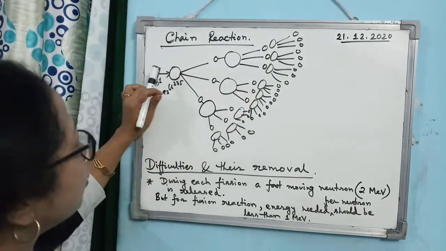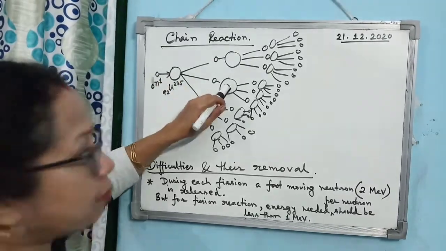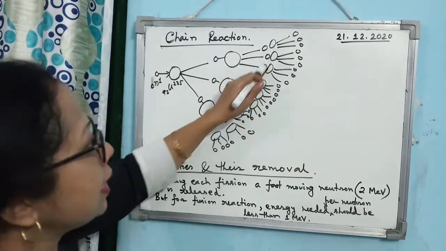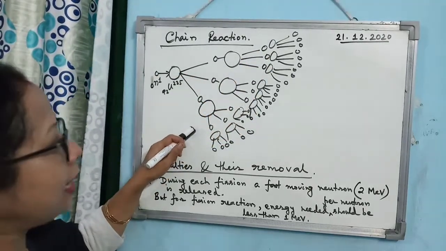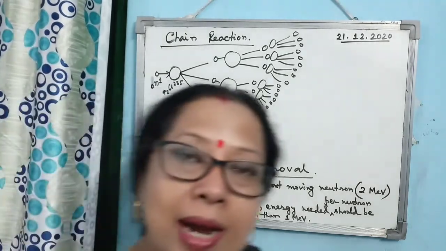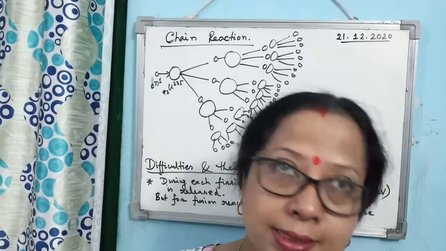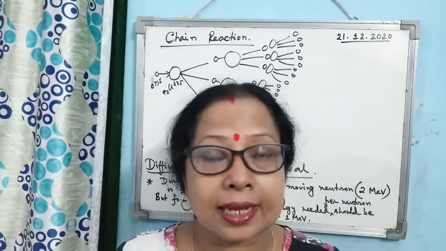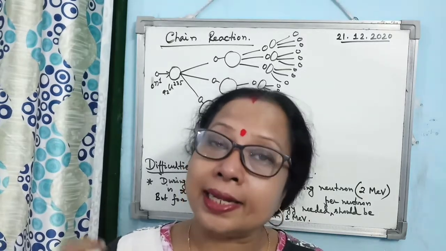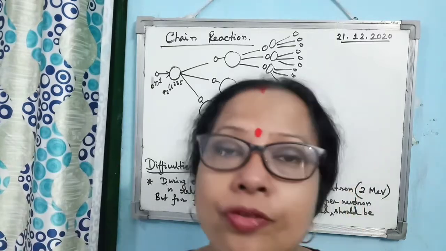So you see, in the first step 1 neutron is taking part. In the second step, 3 neutrons are taking part. Then in the third step, 9 neutrons are taking part. Then in the fourth step, 27 neutrons are taking part. Then in the fifth step, 81 neutrons are taking part. It means that the reaction will continue as a chain. So this is known as the chain reaction.